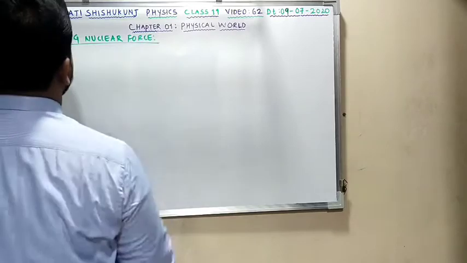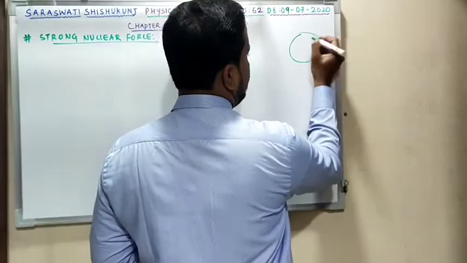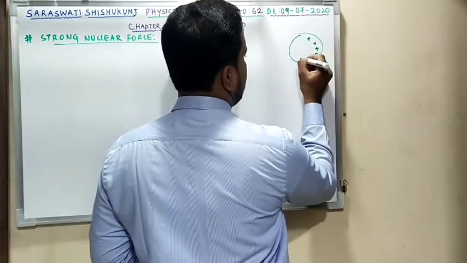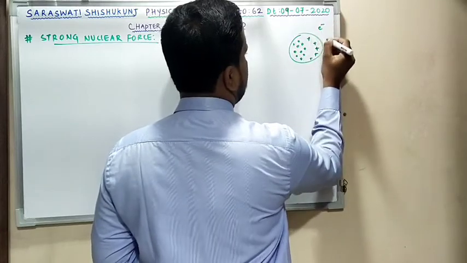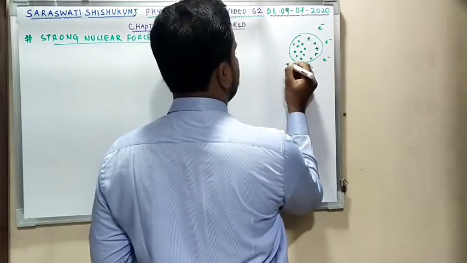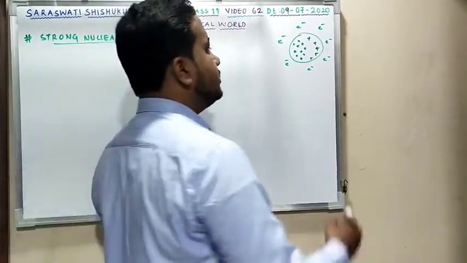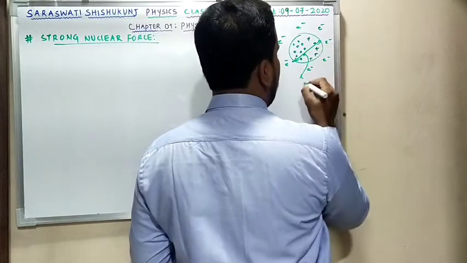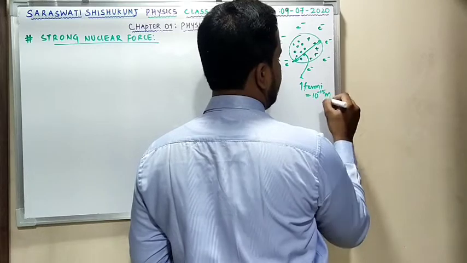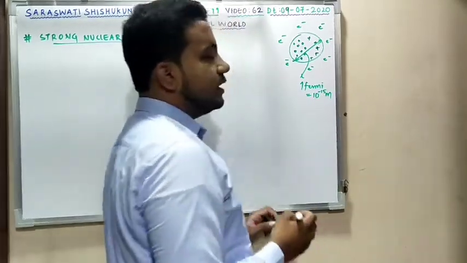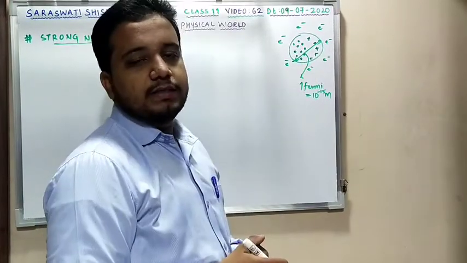So talking about strong nuclear force. Now have you seen the nucleus of an atom? In the nucleus of an atom you will find protons, you will find neutrons that are neutral, having no charge, and electrons revolving around the nucleus. Clear? You will be able to see that the size of the nucleus is found to be of the order of 1 Fermi, that is 10 power minus 15 meter. That is the size of the nucleus. Clear?